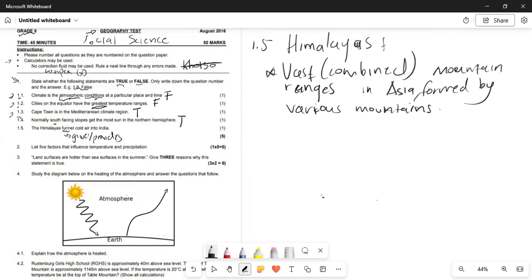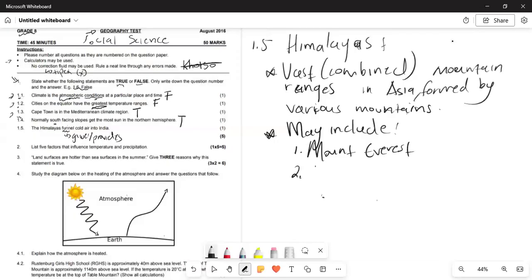And these mountains may include, one, Mount Everest, the most famous, the coldest mountain probably in the world.